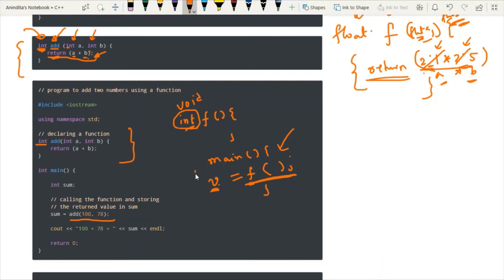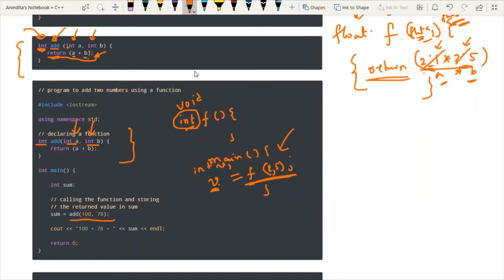So here the data type of this variable will be integer. And then you have to understand how many parameters are there inside the function. Since we have two parameters of type integer, we have to pass two integer values.